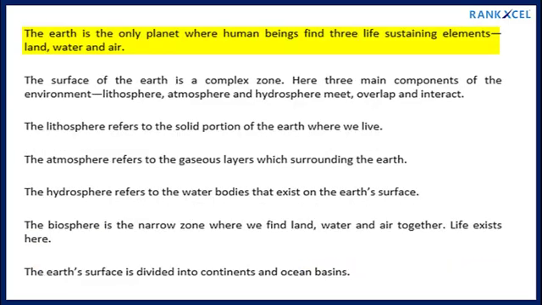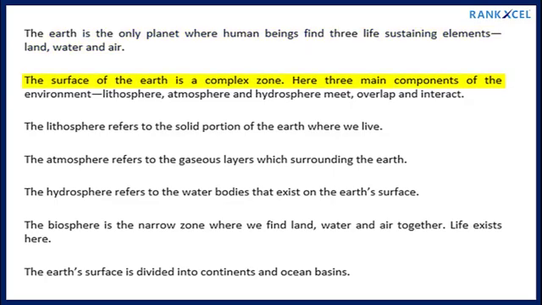The Earth is the only planet where human beings find 3 life-sustaining elements: land, water and air. The surface of the Earth is a complex zone. Here 3 main components of the environment: lithosphere, atmosphere and hydrosphere meet, overlap and interact.